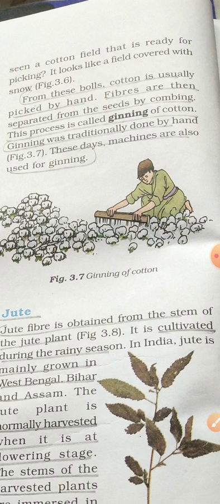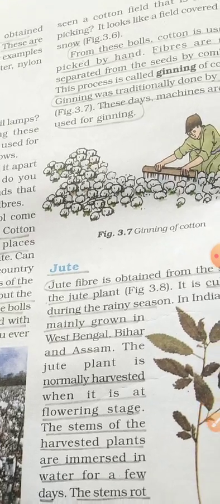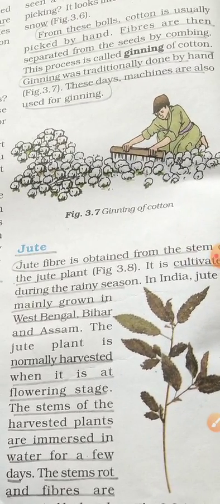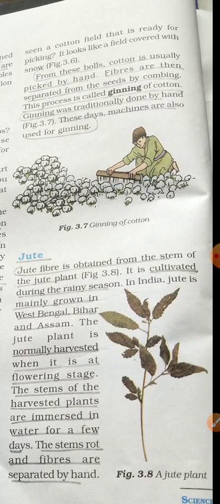So that was all about cotton. Now comes the jute. Jute fiber is obtained from the stem of the jute plant. It is cultivated during the rainy season. In India, jute is mainly grown in West Bengal, Bihar and Assam. The jute plant is normally harvested when it is at flowering stage. The stems of the harvested plants are immersed in water for a few days. The stems rot and fibers are separated by hand.